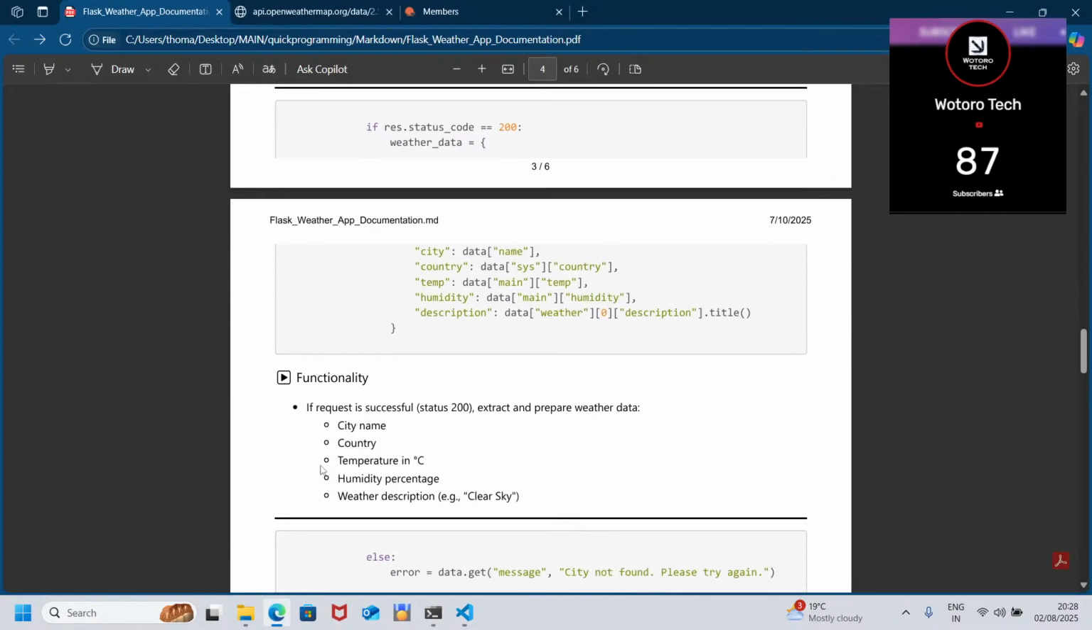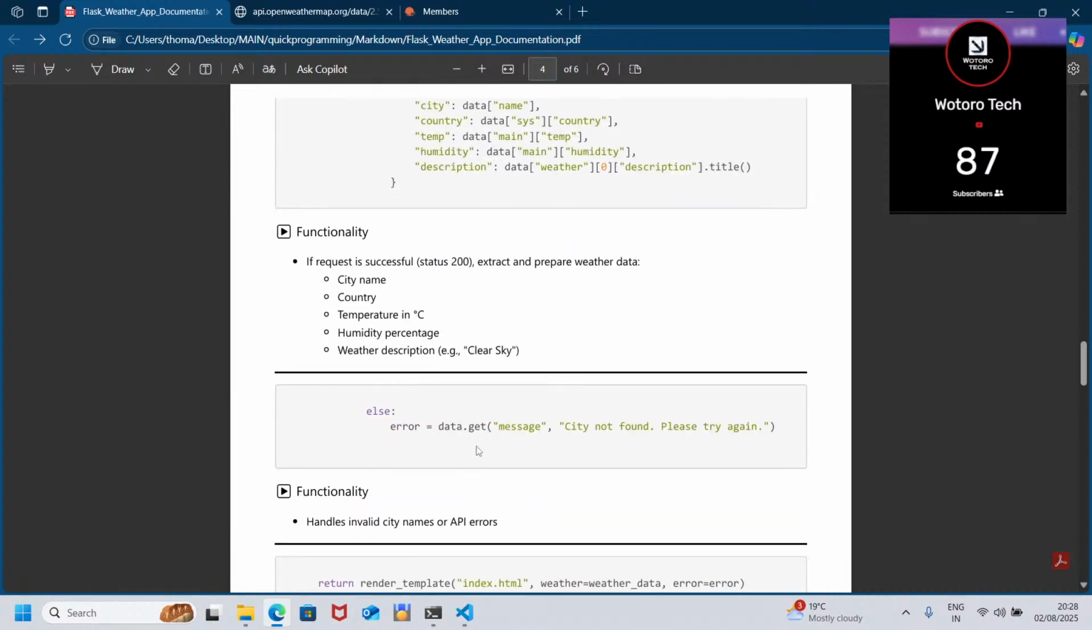What are we left with? Now the error. In case the user does not give the right city, what should we do? We handle invalid city names for API errors. So this is what we are going to do. We're going to say error equals data.get message, city not found. Please try again. Let's try that.